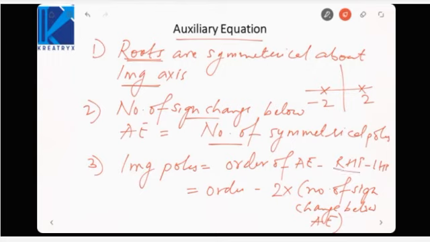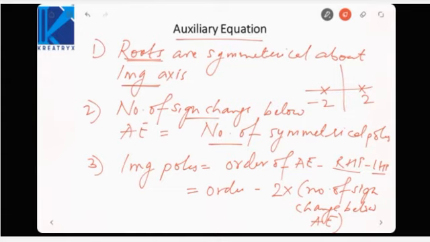But these are only the symmetrically located poles in the right half and left half plane. The total number of poles in the right half plane will be the same as the total number of sign changes. It will not matter how many sign changes are below the auxiliary equation. The total number of sign changes will define the total number of right half poles. That you must remember. So first of all, the auxiliary equation always has an even order. Its poles are always symmetrically located. Then if you count the number of sign changes below the auxiliary equation, you will get the number of poles which are symmetrically located in the right half and left half plane.